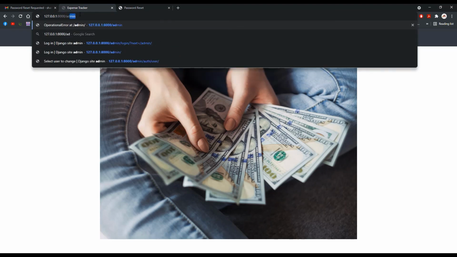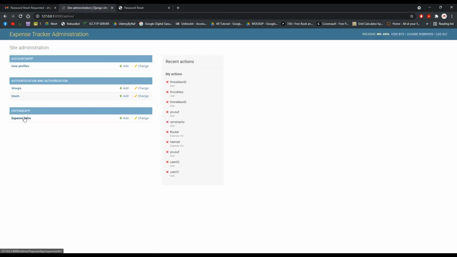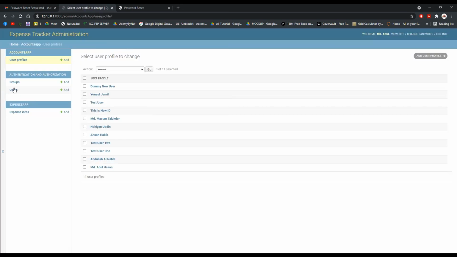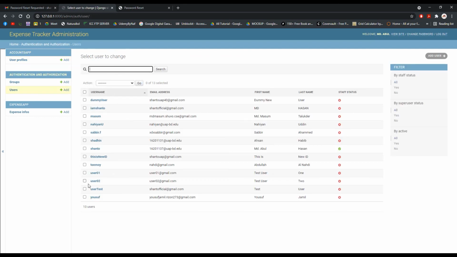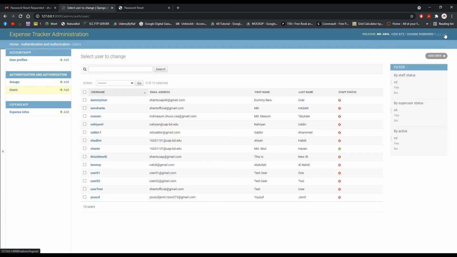To go to the admin, I will use this, and I will use my admin account here. That is my admin account, and you can see these are the users who have been registered into our site, and these are the user profiles. So that's all about our project.